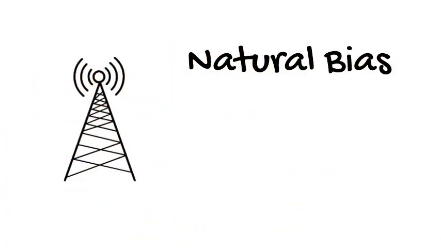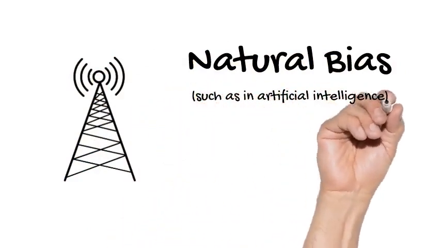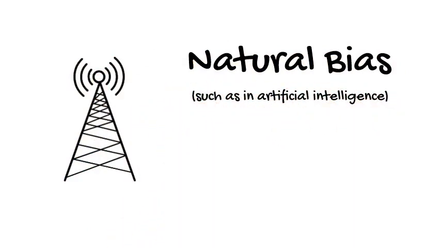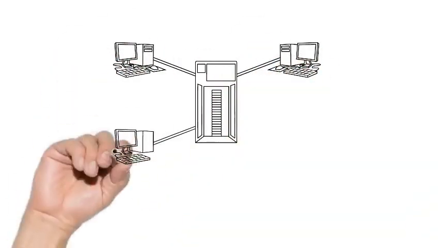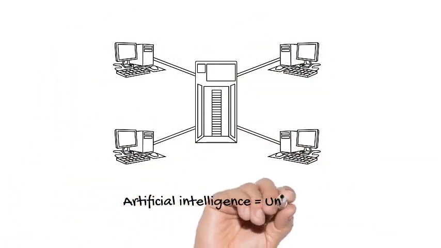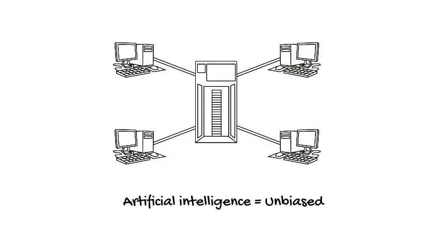Natural bias, such as in artificial intelligence. The advantage of machines with artificial intelligence is that they have no emotion or preference, so they're naturally unbiased, right? Think again. Bias in many ways becomes a natural byproduct of intelligence, regardless of whether it's natural or artificial.